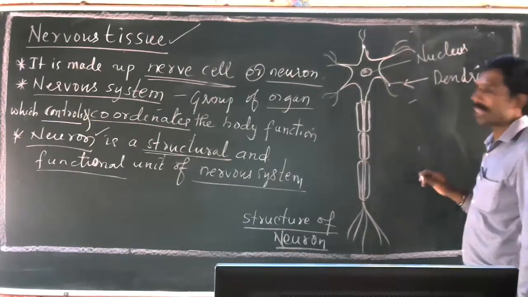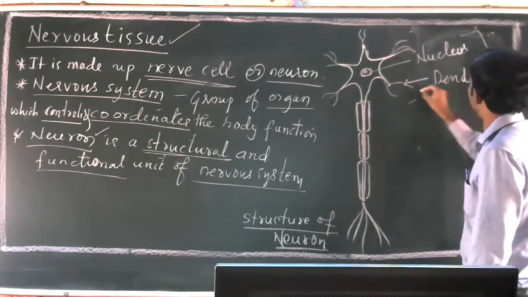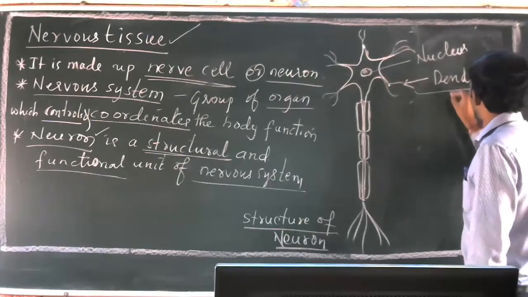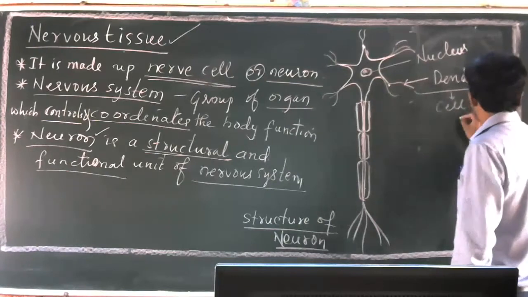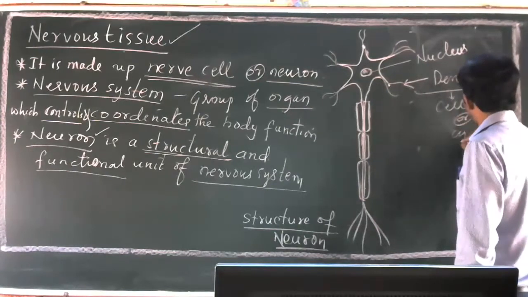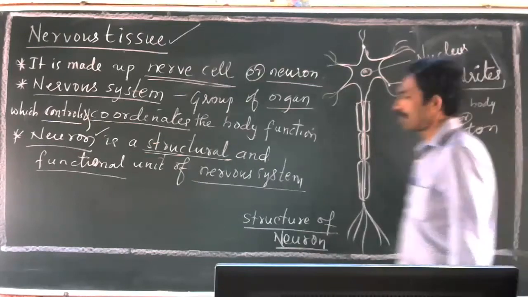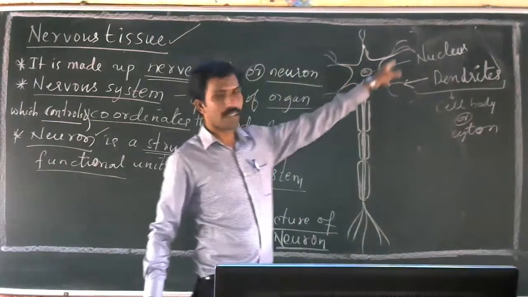Both put together, we call it the cell body, or cyton.